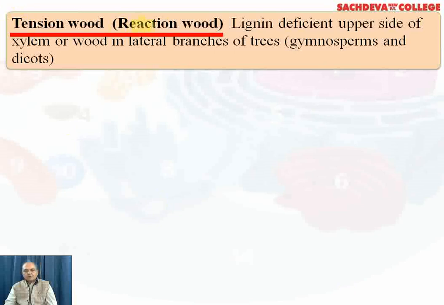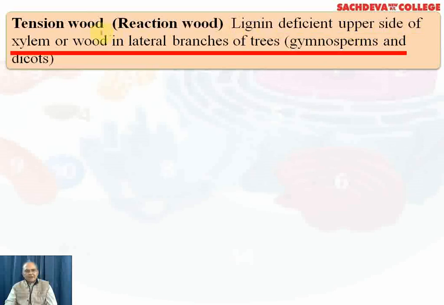Tension wood, also called reaction wood. You must have observed that in strong winds the lateral branches move up and down, and this is nothing but the tension wood. It is lignin deficient, on the upper side of the xylem or wood in lateral branches of trees, for example gymnosperms and dicot plants.